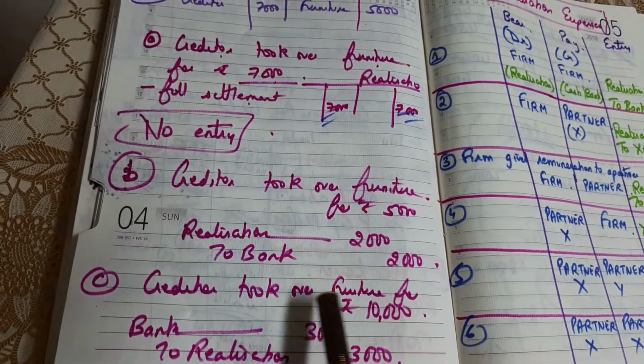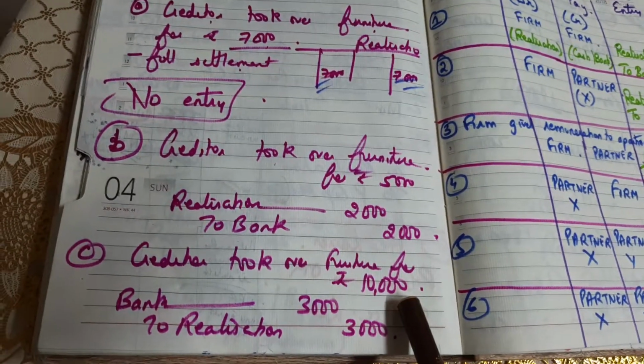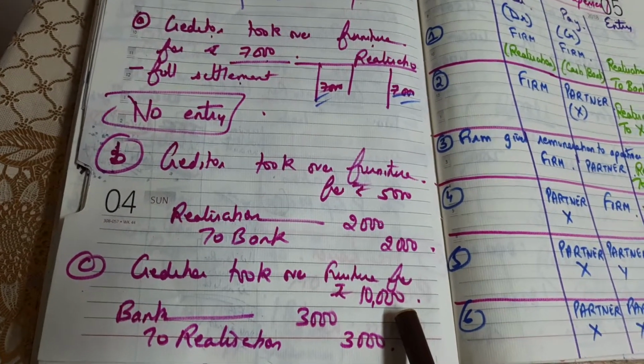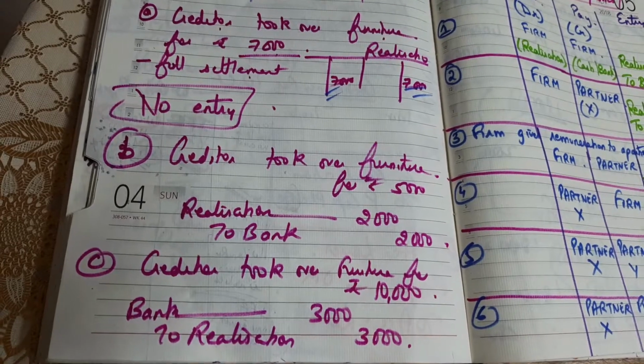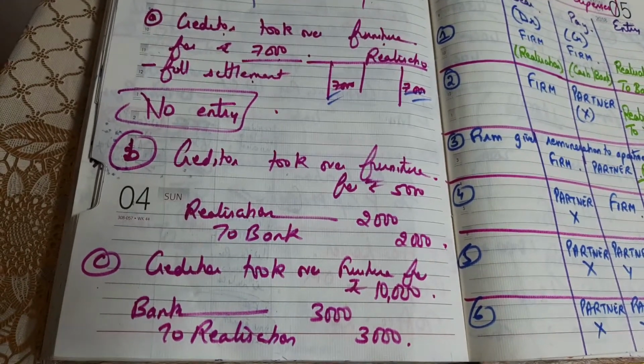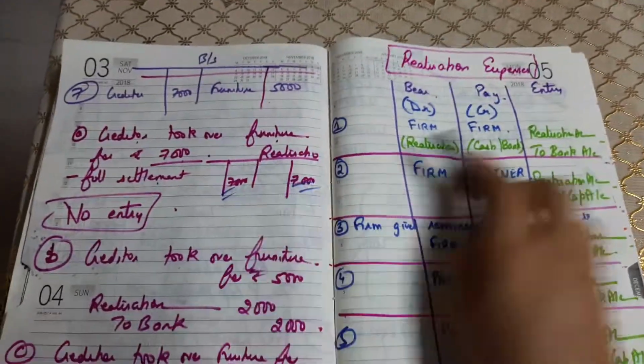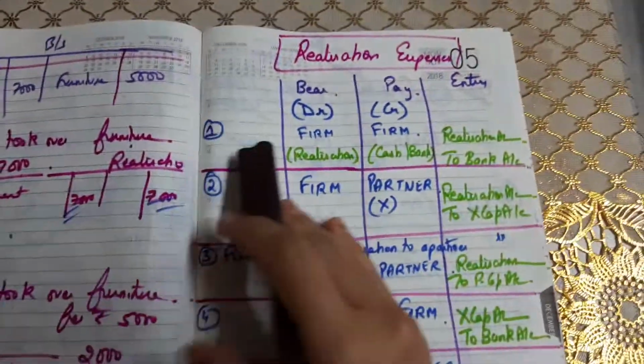Now if the creditor takes over the furniture for rupees 10,000, that means the creditor was of 7,000, he is taking the furniture of 10,000. In that case, 3,000 the creditor is going to pay to us. So bank to realization. Now let's come to a very, very important part, realization expenses.